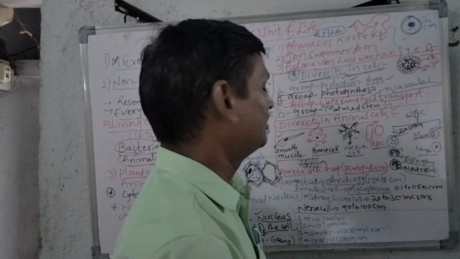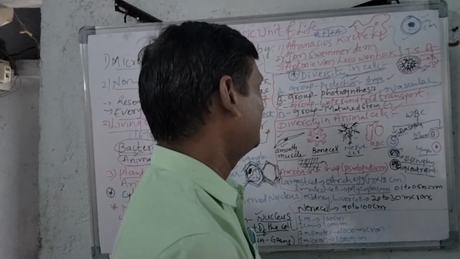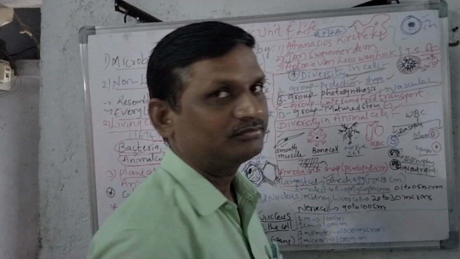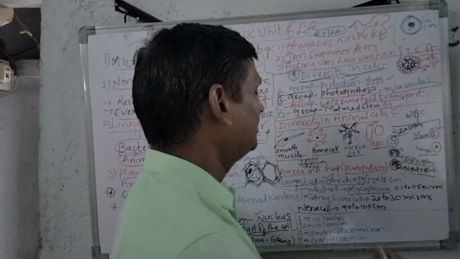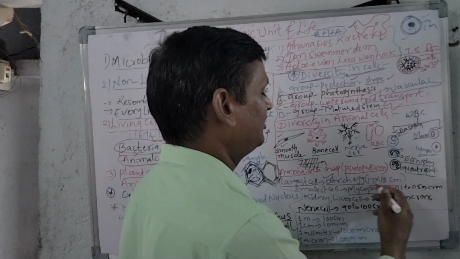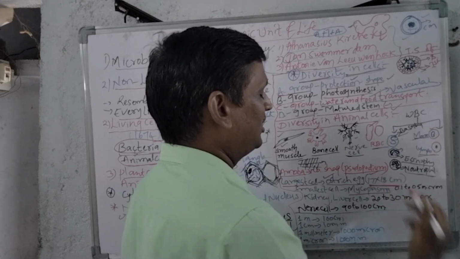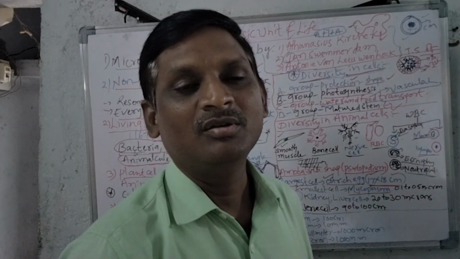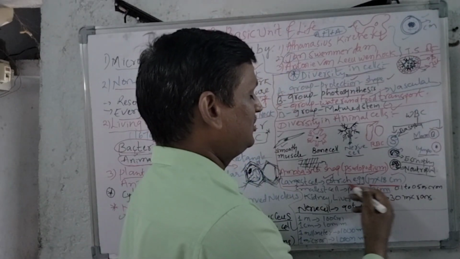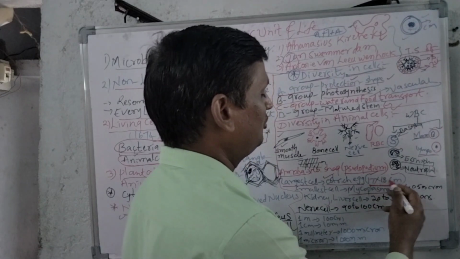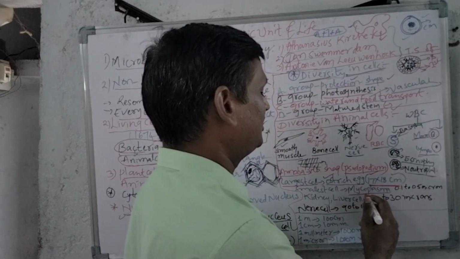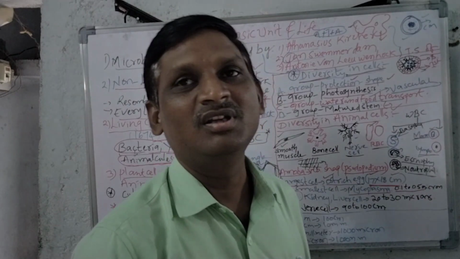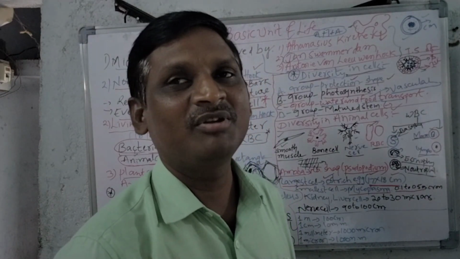And also one more important thing, the largest cell in the animal kingdom is the ostrich egg. Its diameter or measurement is 17 into 18 centimeter. The largest cell is the ostrich egg, whereas the smallest cell is mycoplasma, which is 0.1 to 0.5 microns. Its length is 0.1 to 0.5 micron.